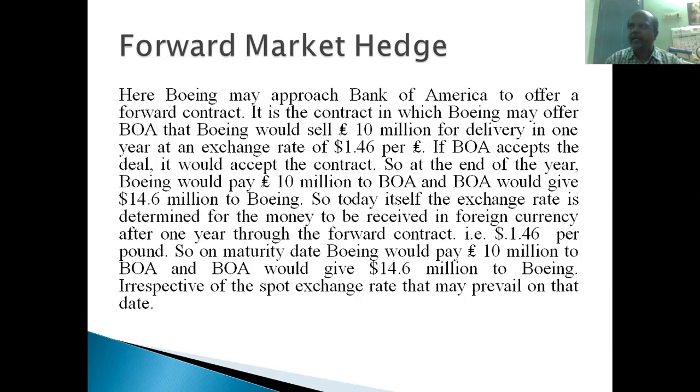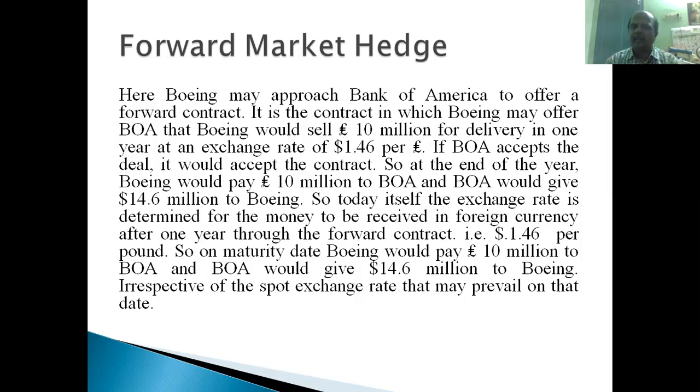So in our case, between Boeing and British Airways, Boeing is going to receive 10 million pounds after 1 year, right? So Boeing has the doubt that, now the exchange rate is $1.50 per pound, if after 1 year the exchange rate goes below $1.40 per pound, they will incur a huge loss, right? What does Boeing Corporation need to do?